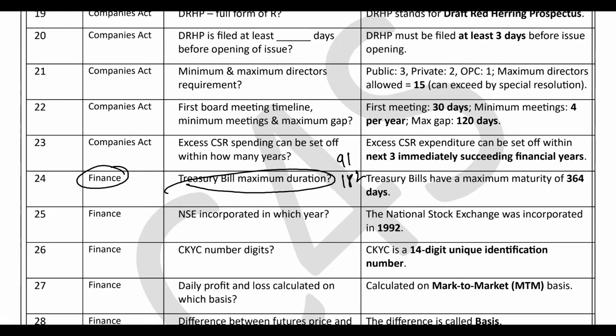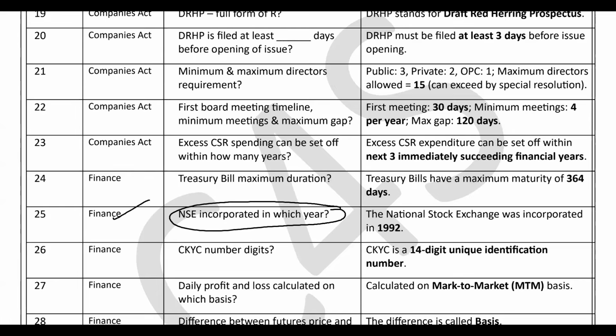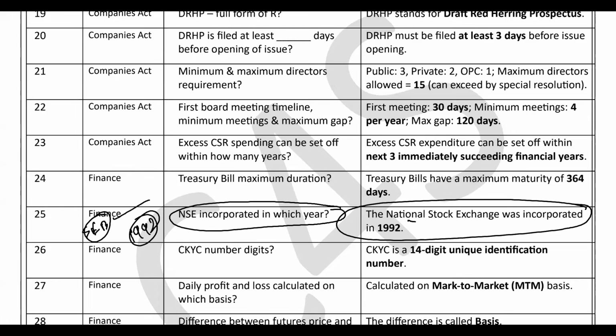91 into 2 is 182, into 2 is 364. So they are asking the maximum duration. It is a money market concept for treasury bill, so 364 will be the correct answer, right? Now the next question. NSE incorporated in which year? In the same year SEBI was given statutory status, that is 1992, right? So in that same year the National Stock Exchange was incorporated, in 1992.